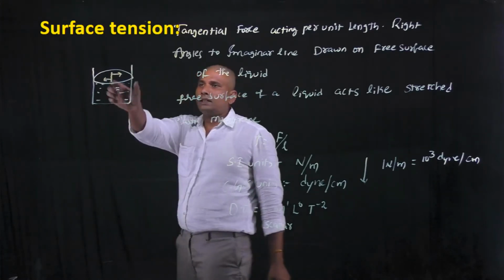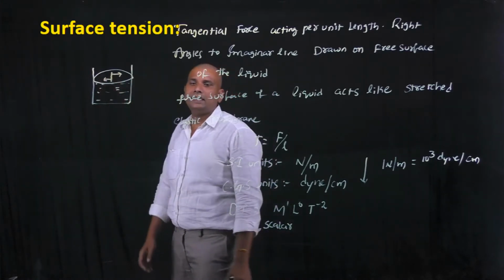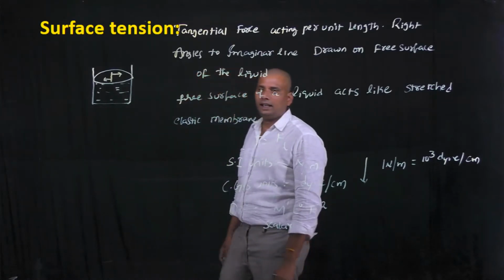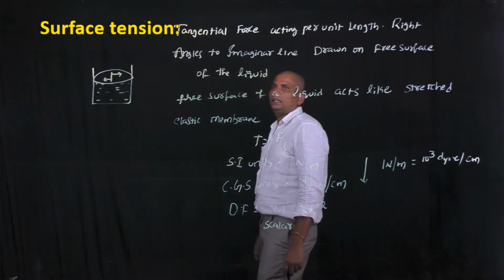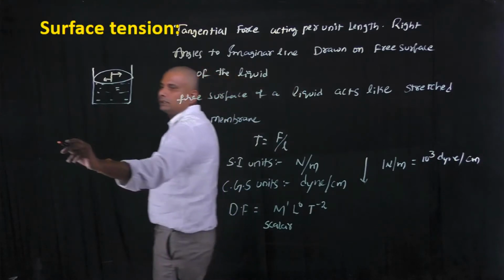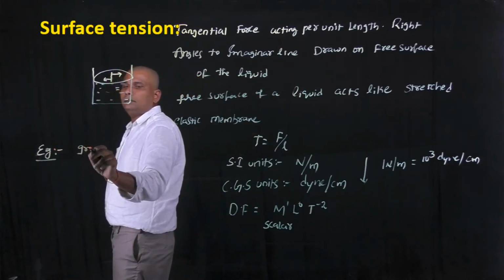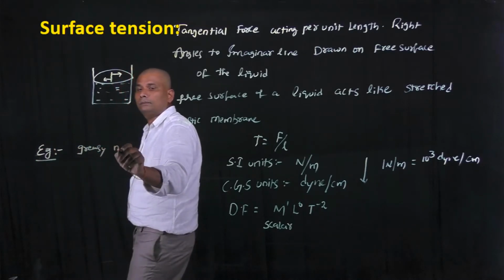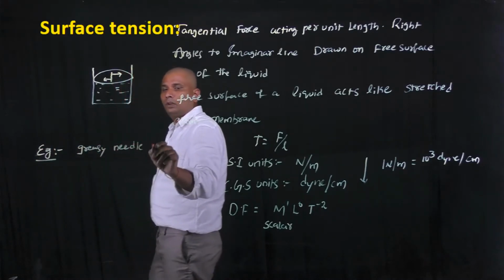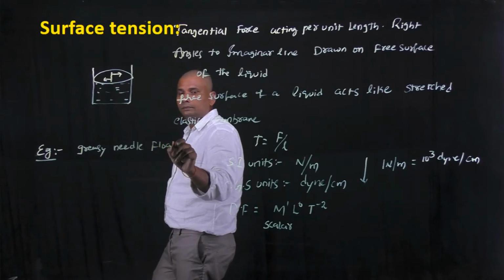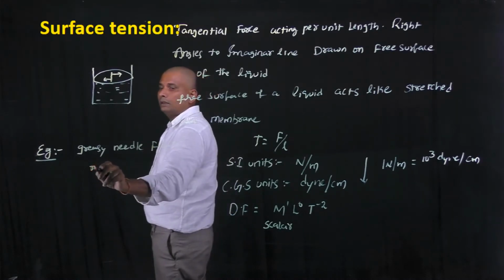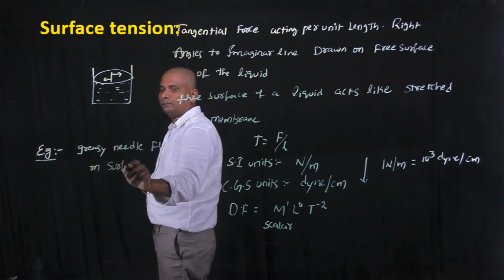Here, this upper surface of the liquid acts like a stretched elastic membrane, and the example: a greasy needle floats on the surface of water.